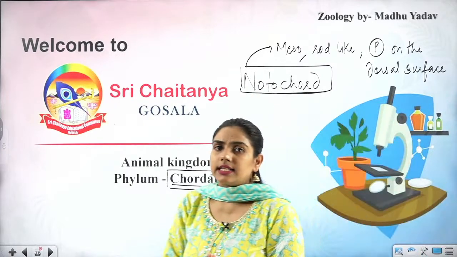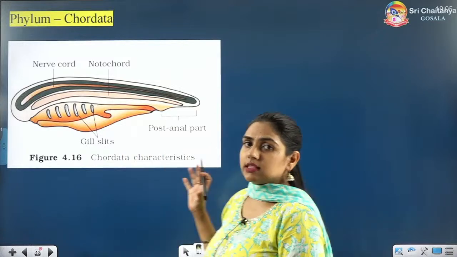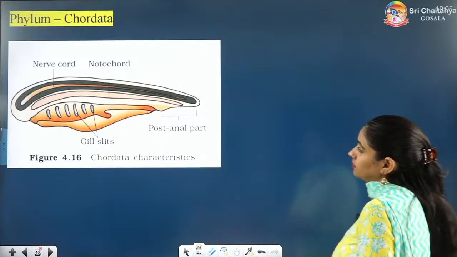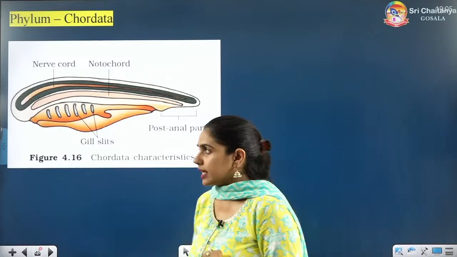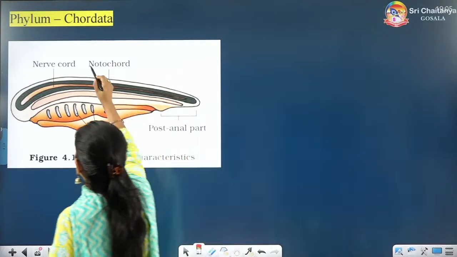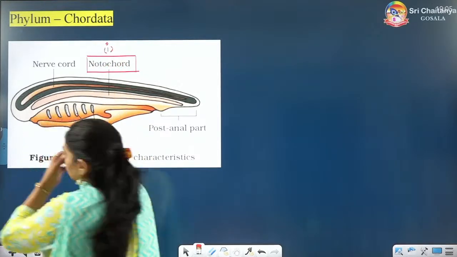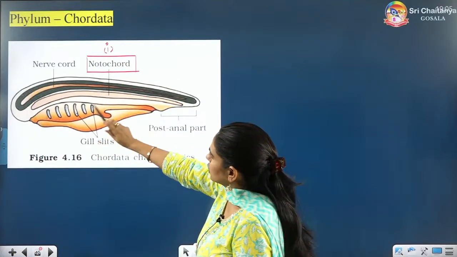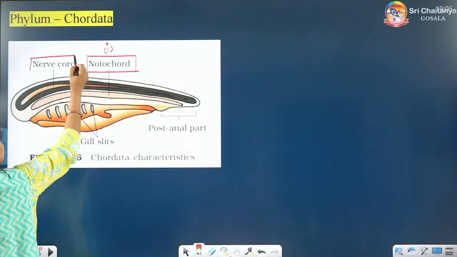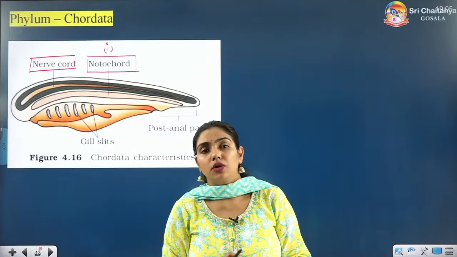So let's start discussing the phylum Chordata, everyone. Can you see this figure? This figure is clearly explaining four features. The very first feature, which we have already talked about, is notochord. You can see this notochord, but you can also see above the notochord a structure known as the nerve cord. Everyone, there is a difference between nerve cord and notochord.